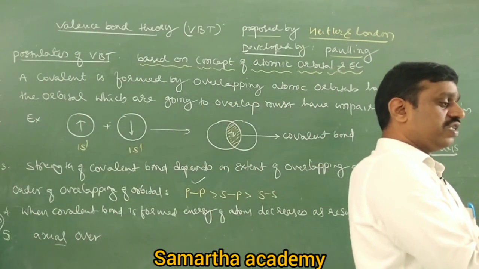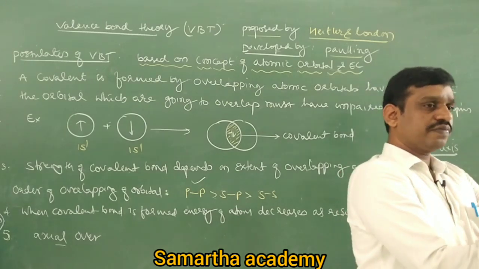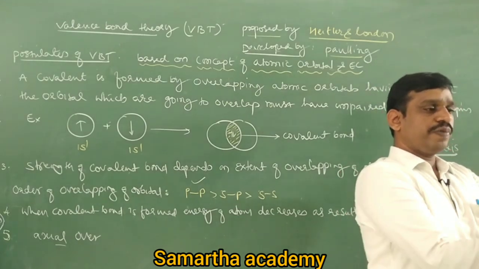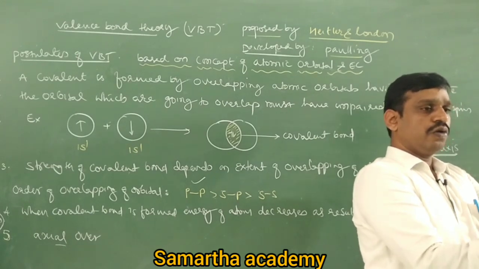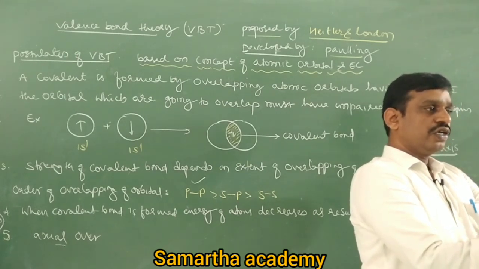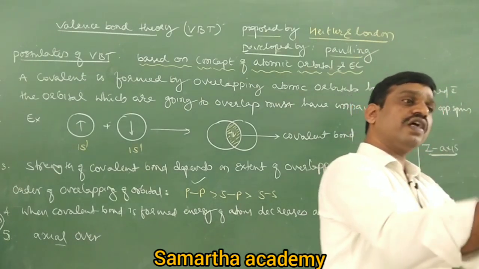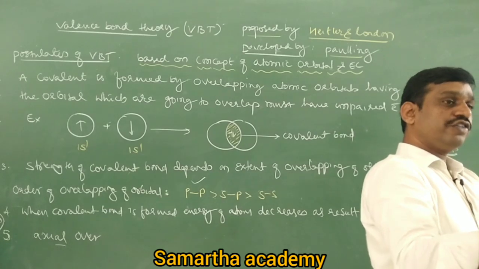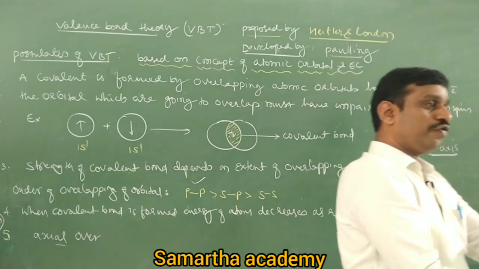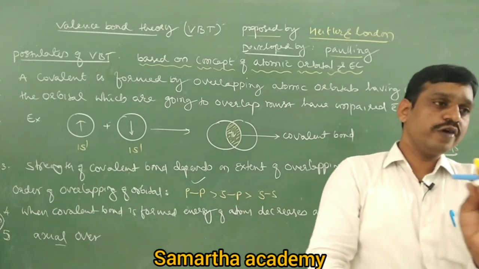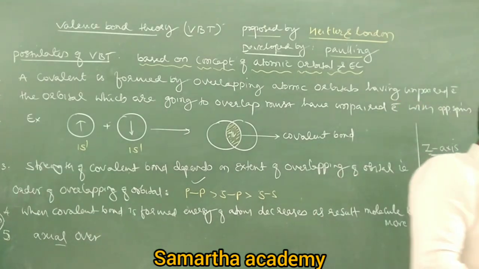You just imagine there are three orbitals px, py, pz, right? This white is a px, yellow is a py, blue is a pz. So this pz axis is arbitrarily fixed. Which axis is it? Internuclear axis.